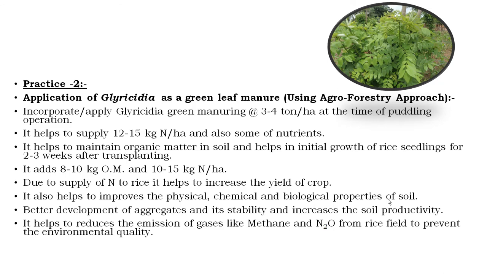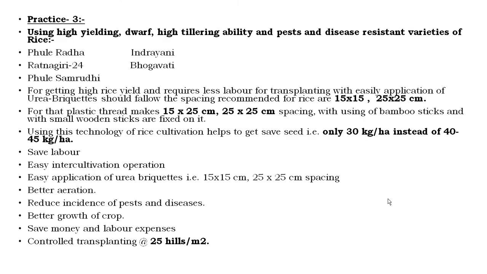Then practice number 3, including the use of high yielding varieties, dwarf, high tillering ability, and pest and disease resistant varieties of rice. In this practice, there are 5 major or important varieties. These will be included in the SIRA technology, that is Phule Radha, Ratnagiri 24, Phule Samruddhi, Indrayani, and Bhogavati.